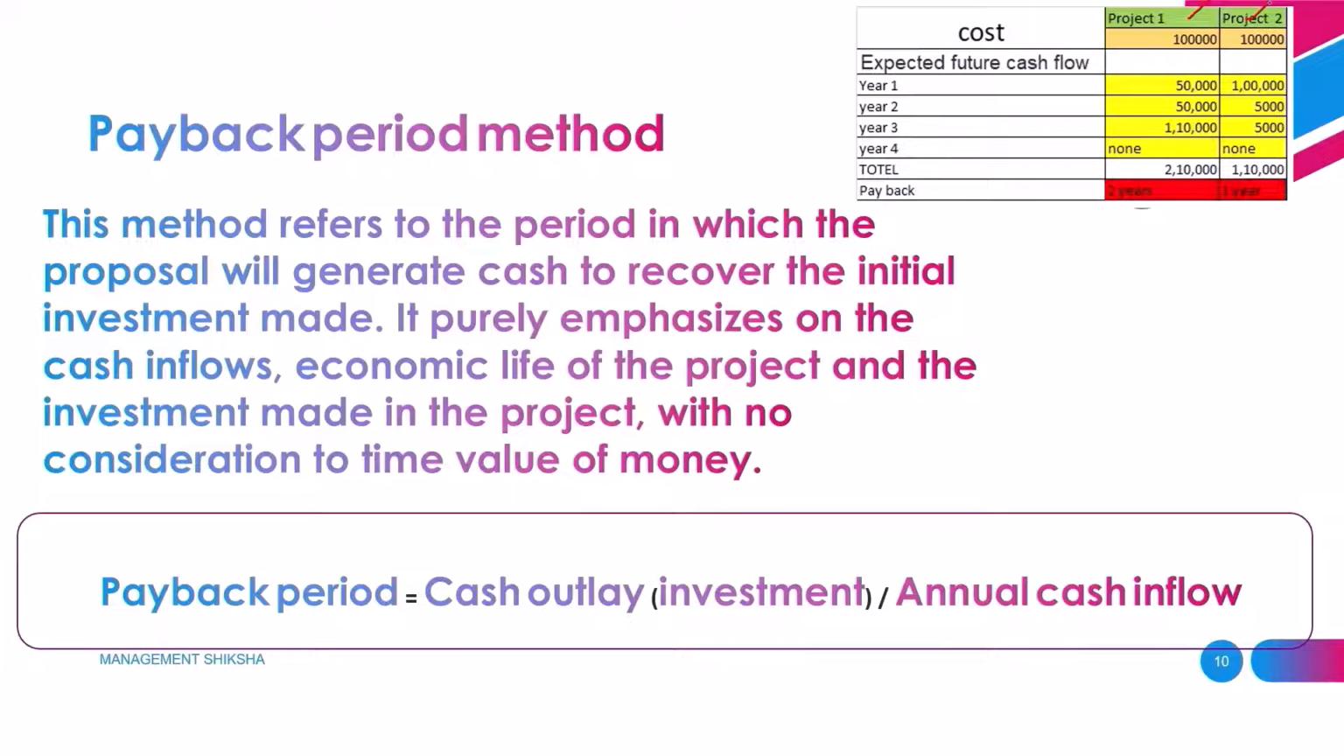For that, they have the expected future returns for 4 years. Based on this, we want to calculate the payback period. The actual investment is 1 lakh rupees for both projects, and the cash inflows are like this. First we'll see project 1. The investment is 1 lakh. At the end of the first year they got 50,000, the second year 50,000, the end of the third year 1 lakh 10 thousand, and in the fourth year they didn't get anything.